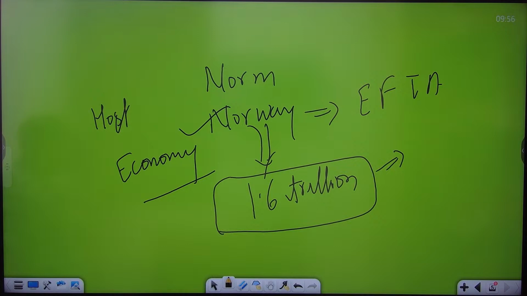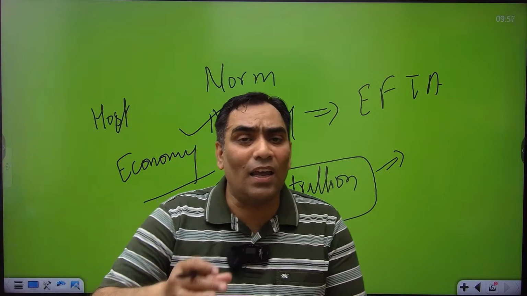And through this agreement, there is a commitment that at least 100 billion investment should be there in the next 15 years. So there is great possibility that Norway will invest in the Indian market from its sovereign wealth fund, because India has a great market.